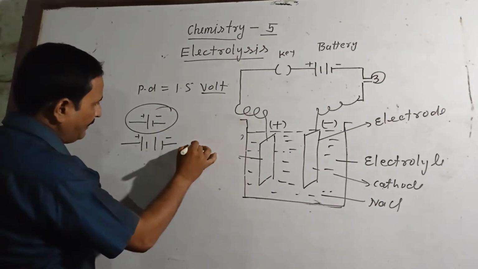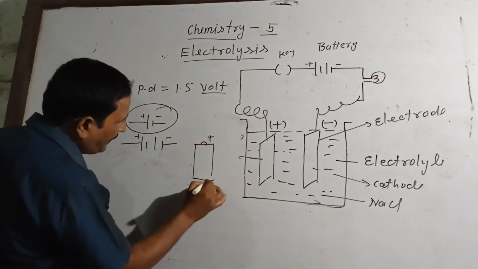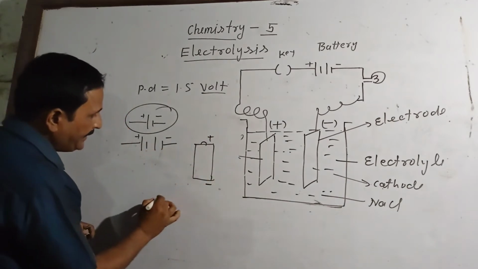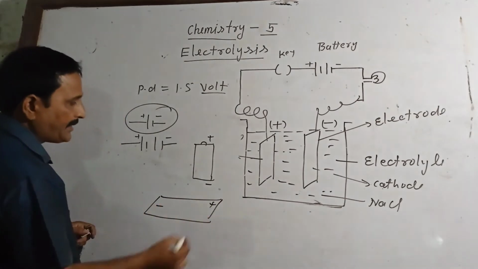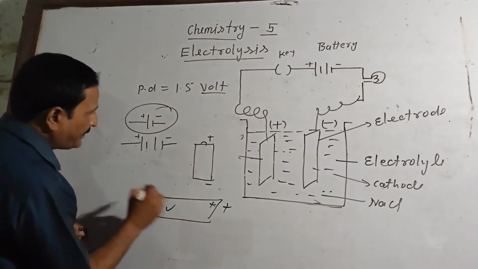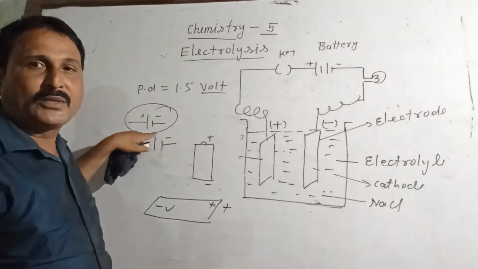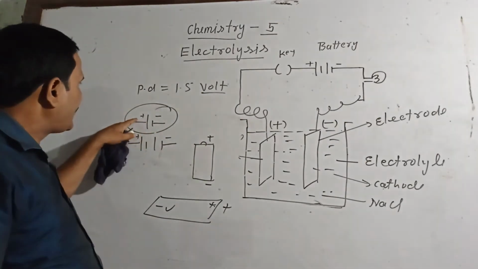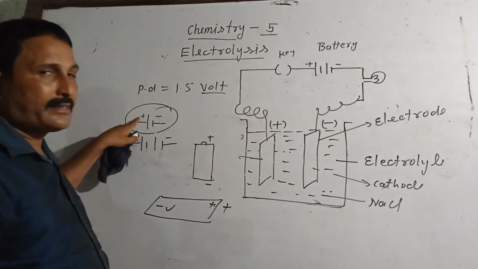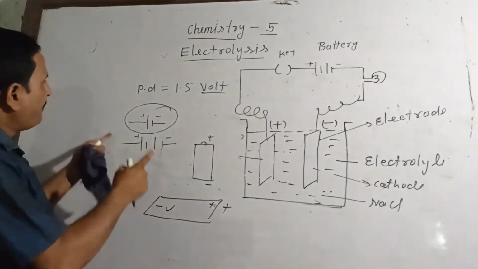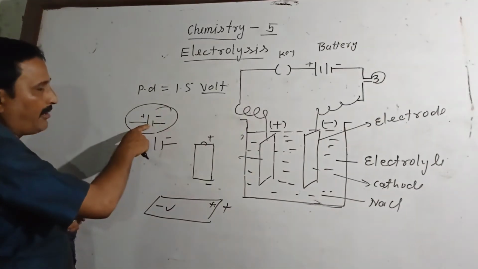Just see the cell. This is a cell. Positive terminal. This is the negative terminal. In a battery also it is written plus and minus. That is the positive terminal. This is the negative terminal. I am talking about this terminal. A device which maintains constant potential difference between the terminals is called a cell.